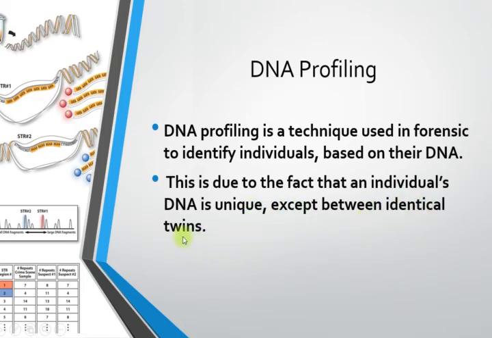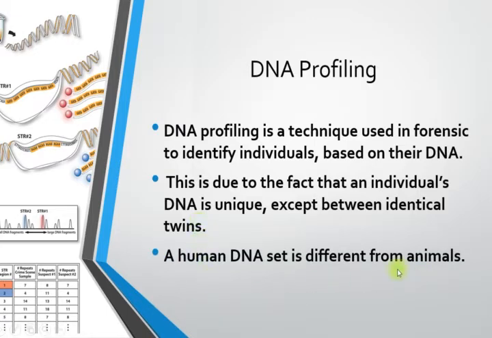The identical twins will have the same DNA, but the others have different DNA. Of course, human DNA is different from animals. We have a different number of chromosomes between humans and animals.